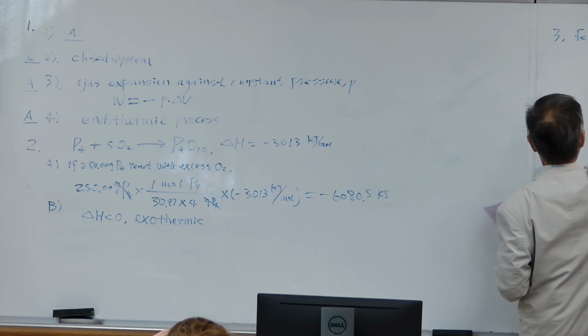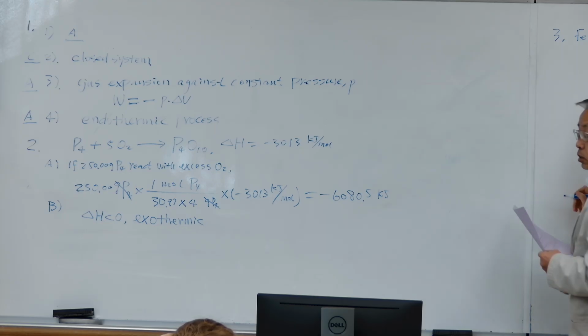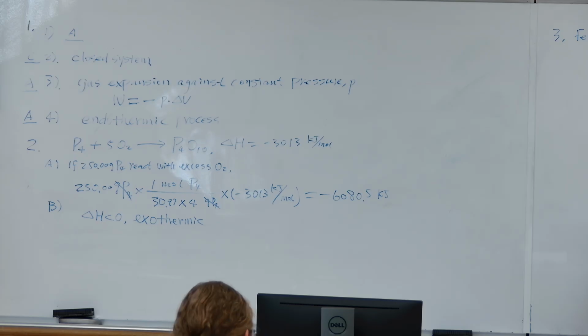The Q, the heat, is M times S times delta T, right? M, mass, 365 grams. S, 0.444 joule per gram per Celsius degree. And delta T, which one is final? Delta T is final temperature minus initial temperature, right?